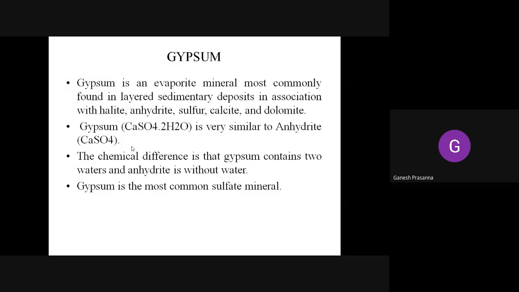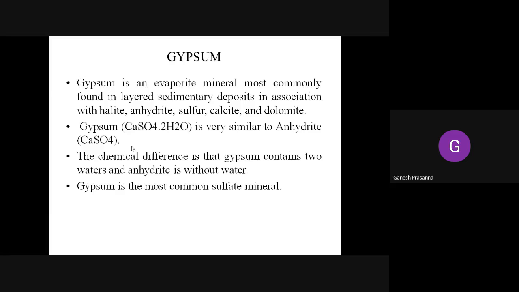Okay, so the next important one is gypsum. You know it's an evaporite mineral. Gypsum is nothing but a calcium sulfate with two molecules of water. CaSO4·2H2O is the chemical composition of gypsum. It is an evaporite mineral, which means it is formed by the process of evaporation. What happens is the lighter calcium, the lighter sulfur, the lighter oxygen evaporates to the top of the earth, wherein the collection will be done on the upper crust levels.